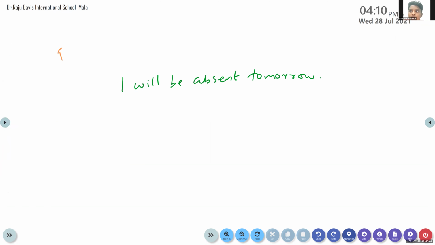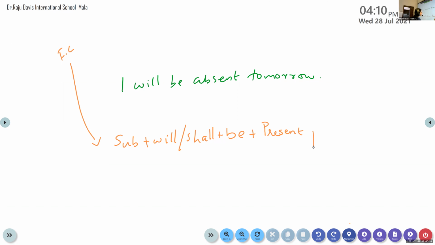Future continuous rule: subject plus will or shall plus be plus present participle form of the verb plus object.